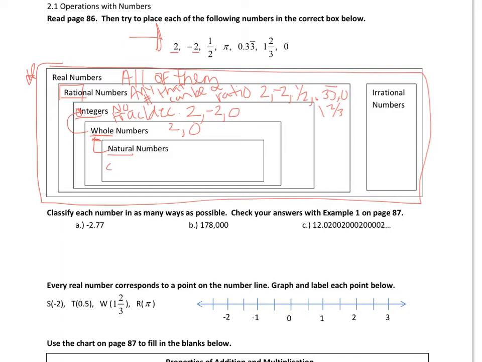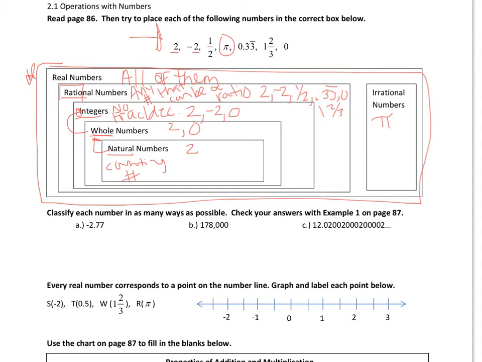So we call these our counting numbers, because we're starting with 1. So really, our only natural number in this group is 2. All right, so the only one we haven't used yet is pi. So I'm going to go ahead and put that over with irrational numbers.